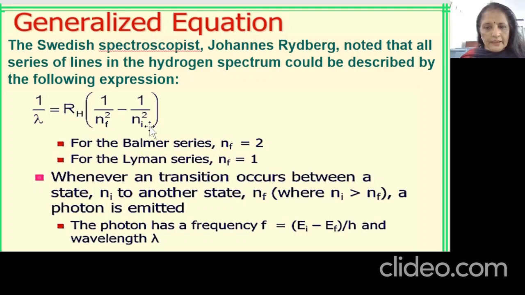So a photon is emitted, and that photon will have some frequency corresponding to one line, and that frequency will be given by the difference in the energy levels. If you put the simple formula we have learned in Planck's quantum theory, del E is equal to h nu, or E by h is equal to frequency. So that frequency corresponds to del E by h. This is how we relate the difference in energy of the electron to the frequency, and ultimately to the wavelength as well.